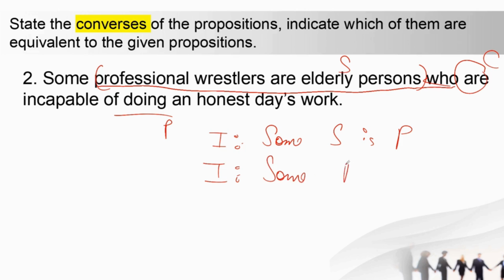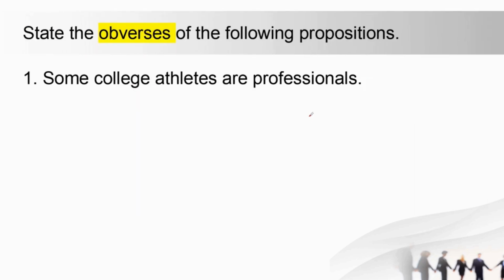Some P is S. I'm not writing everything here, but in exams you have to write the whole statement. You have to write: Some people who are incapable of doing an honest day's work are professional wrestlers who are elderly people. So again you just simply have to switch the places and write. So this is also important.